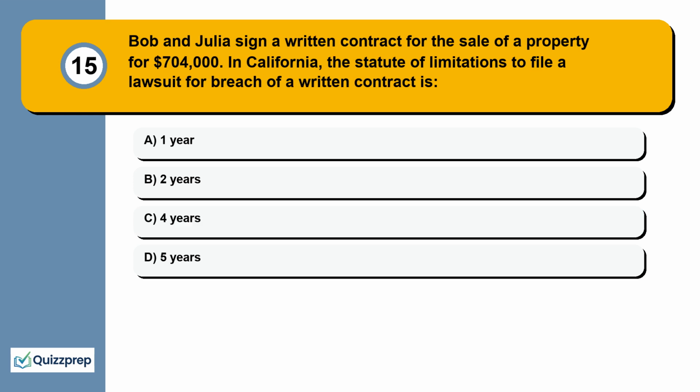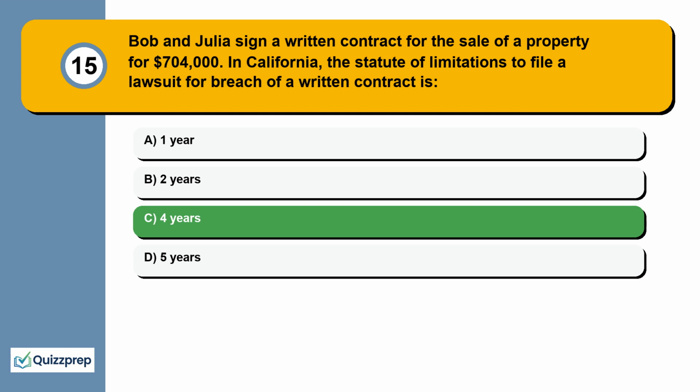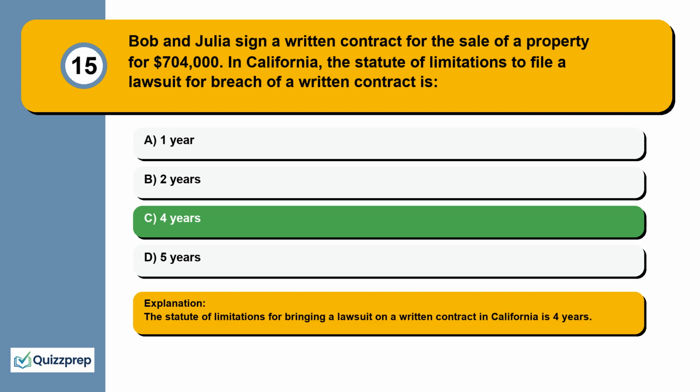Question 15. Bob and Julia sign a written contract for the sale of a property for $704,000. In California, the statute of limitations to file a lawsuit for breach of a written contract is 1 year, 2 years, 4 years, 5 years. The statute of limitations for bringing a lawsuit on a written contract in California is 4 years.